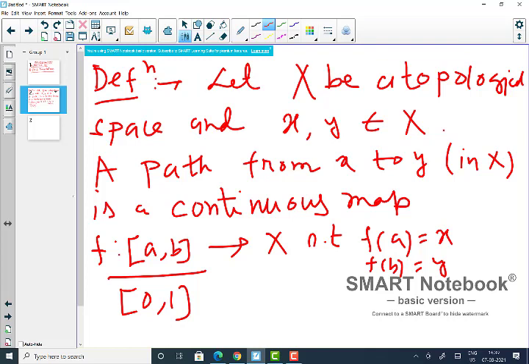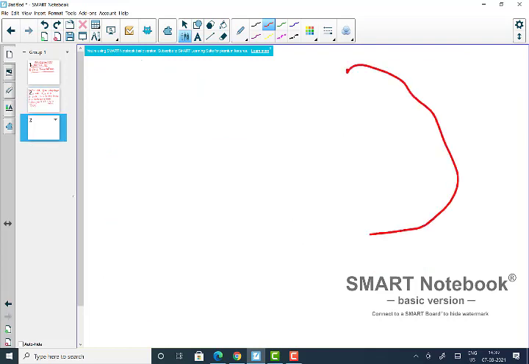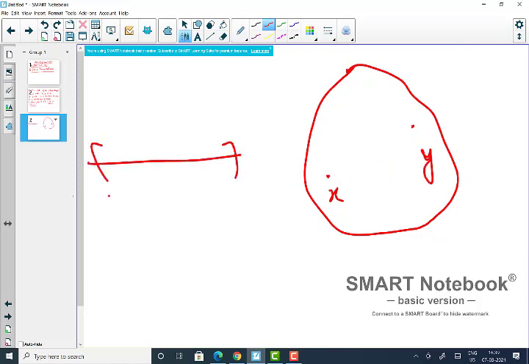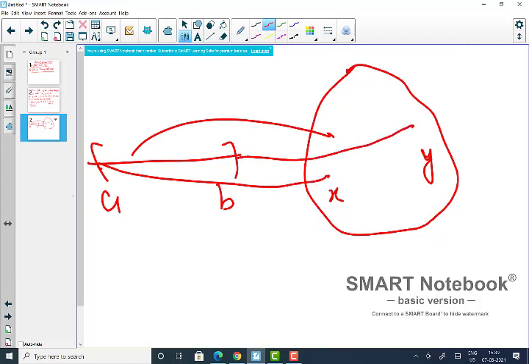So what does a path mean pictorially? You have a space X and an interval [a, b], and a continuous function from here to here which maps this point to x and this point to y, and the points in between map somewhere.